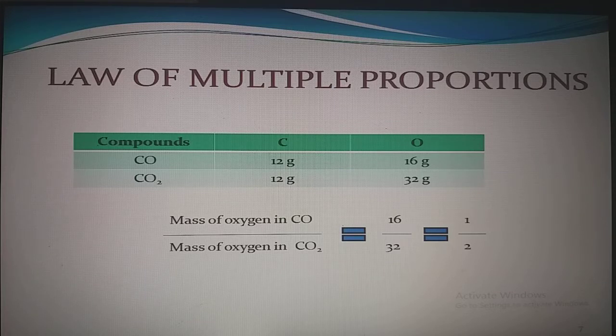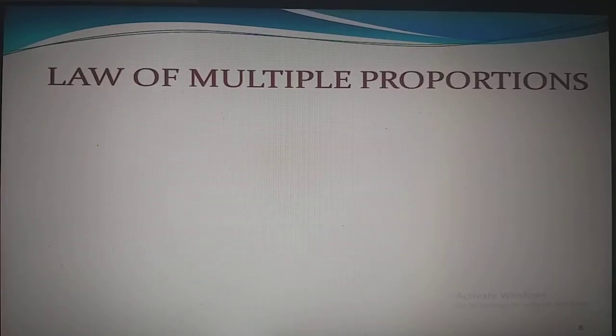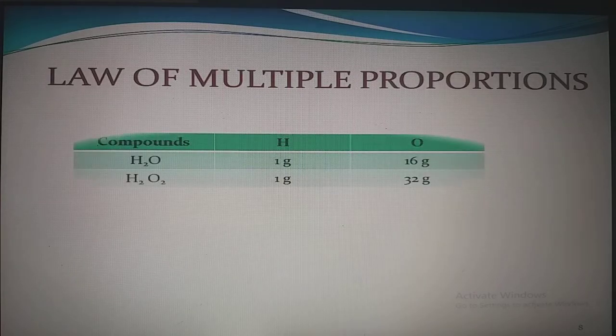Let us take one more example. Now we have taken the example of water and hydrogen peroxide. In these compounds, the mass of hydrogen is fixed, that is 1 gram. The mass of oxygen in H2O is 16 grams and the mass of oxygen in hydrogen peroxide is 32 grams.